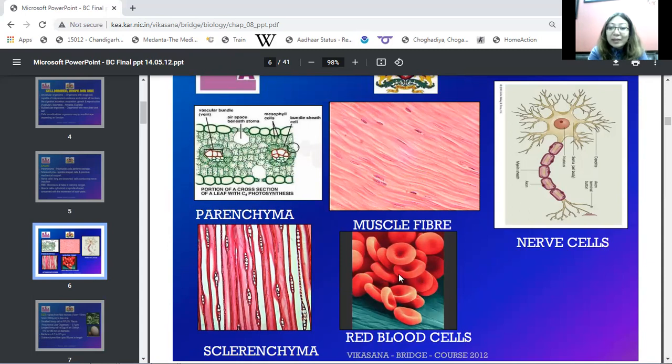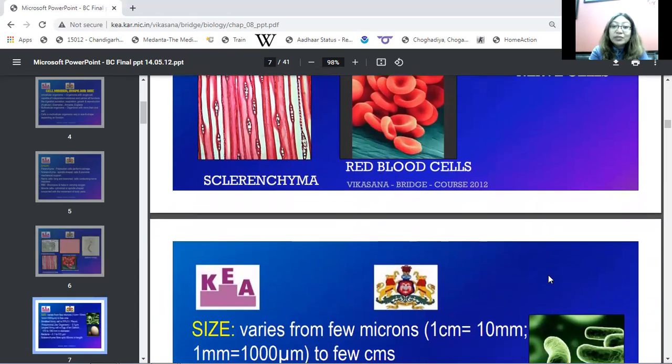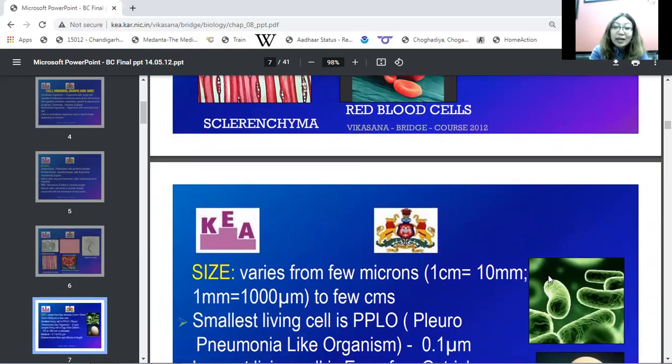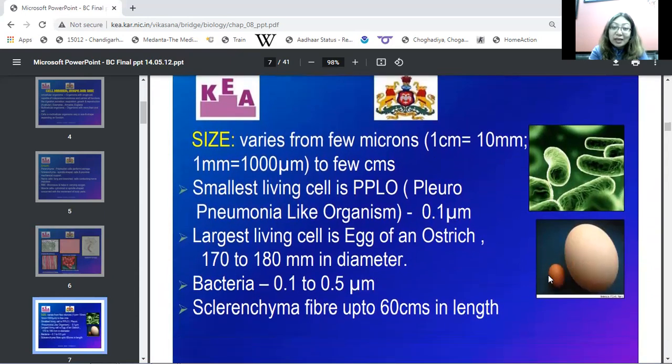Then we have our RBCs, biconcave in shape, which carry oxygen and carbon dioxide from the heart to the body parts and from the body parts to the heart. Then we have nerve cells, which are branched and elongated structures that carry messages. Right? So this way we observe that cells have different shapes and sizes, and these cells perform different types of functions.